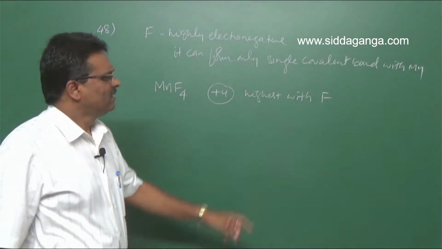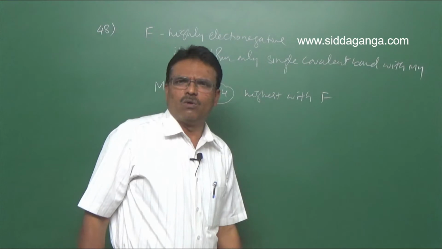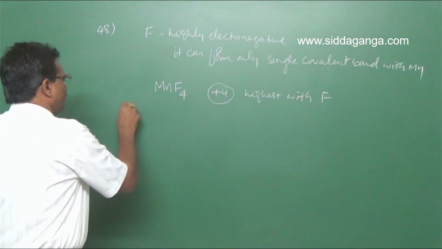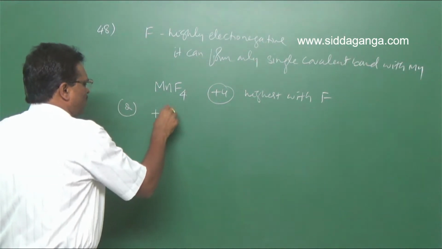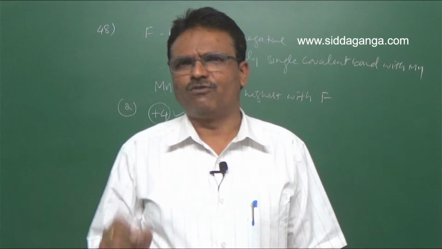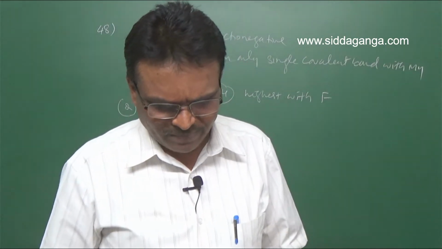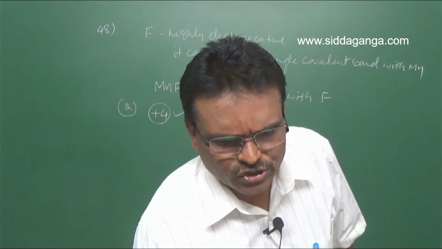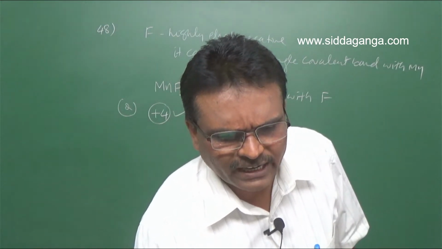The reason is that it can form only single covalent bonds. So your option is the second option: +4 oxidation state is the highest oxidation state of manganese with fluorine. Clear? Next, let us move on to question number 49.